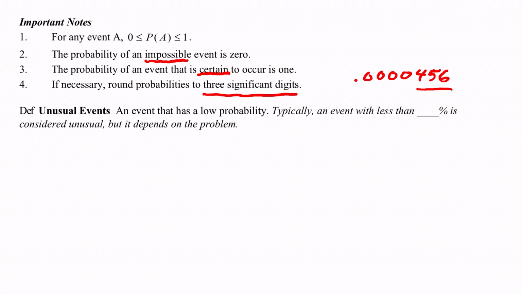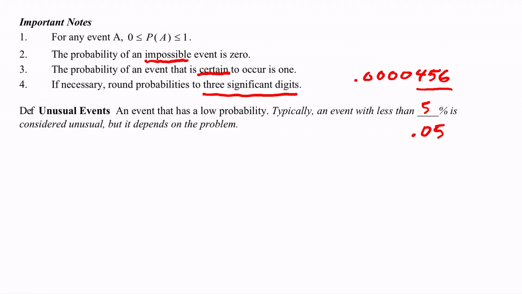Unusual events are events that have a very low probability of occurring. And typically, an event that has less than 5% probability, or in its decimal form, a 0.05 probability, we would usually consider this something very unlikely to occur. Although we can adjust this to fit our situation. Sometimes a 5% probability of occurring could be considered a very high probability in some cases.